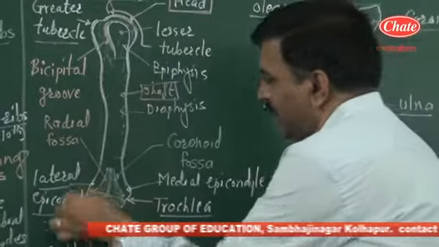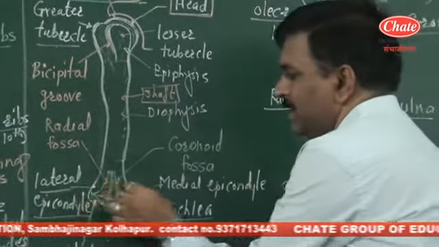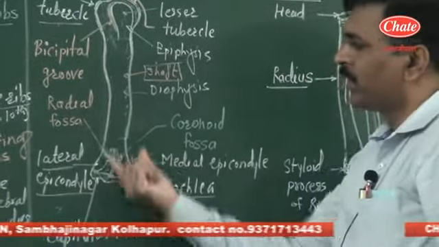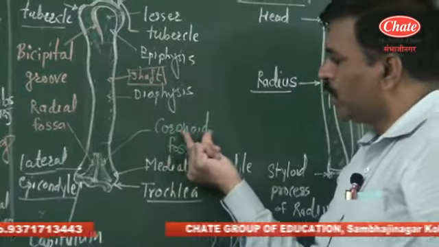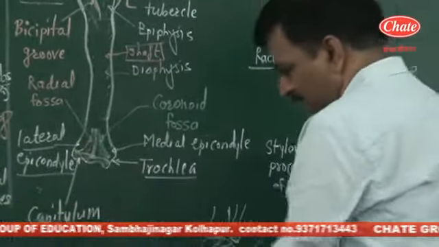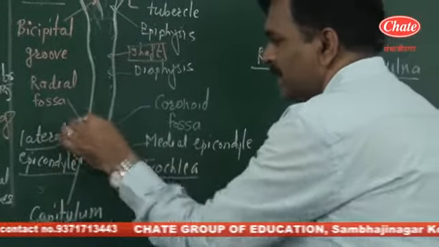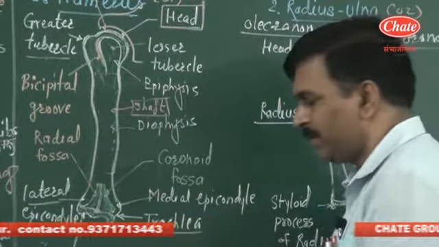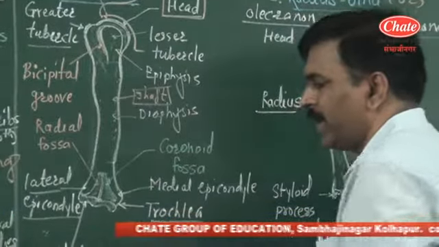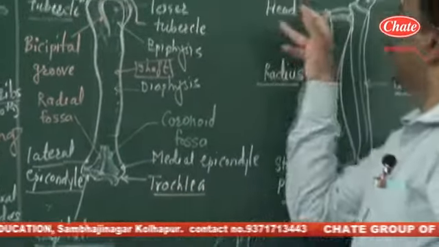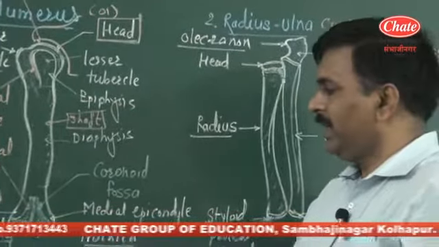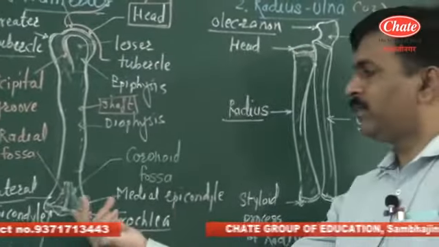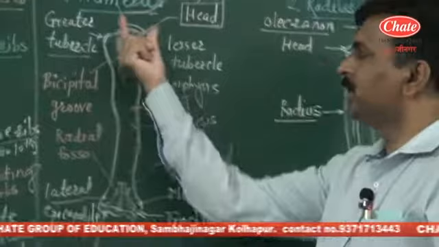It is made up of the lateral epicondyle and medial epicondyle. These are the surfaces, the lateral epicondyle and medial epicondyle. In between them we observe two types of fossa, that is the coronoid fossa and radial fossa. This side consists of the coronoid fossa, while this is termed the radial fossa. The posterior end of the humerus has two surfaces, the capitulum and the trochlea. These articulate with the radius and ulna. Generally the capitulum is associated with the olecranon fossa and forms the hinge joint. So this is the humerus bone.